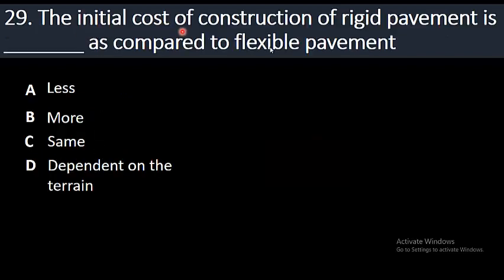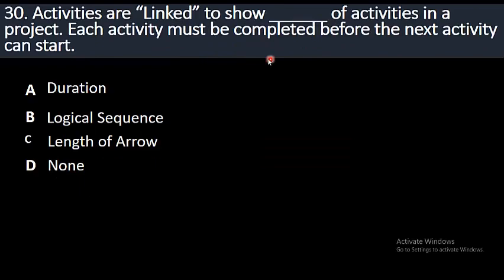29. The initial cost of construction of rigid pavement is dash as compared to flexible pavement. Option A, less; B, more; option C, same; D, depends on the terrain. So the right answer is option B, more. The initial cost of construction of rigid pavement is more as compared to flexible pavement.